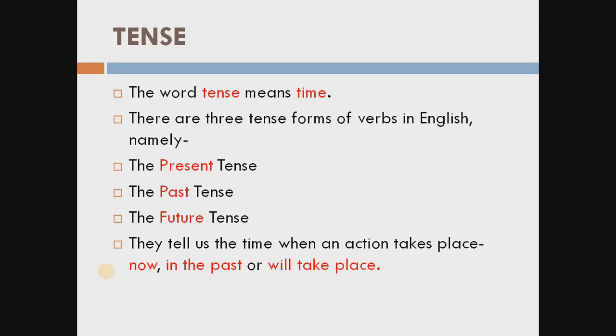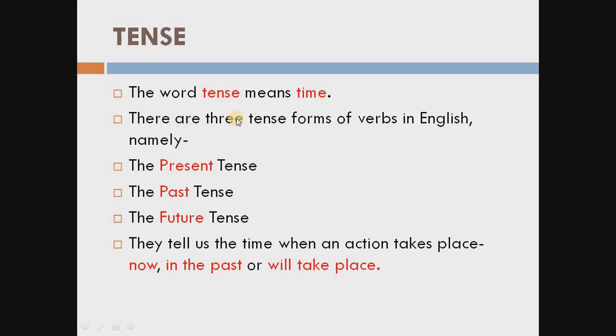First of all, let us understand what a tense is. The word tense means time. Students, this word tense means time. What time? The time when an action takes place, like now, in the past, or will take place in the future. So students, always remember this word tense. Tense means time, the time when the action takes place, like now, in the past, or will take place in future.